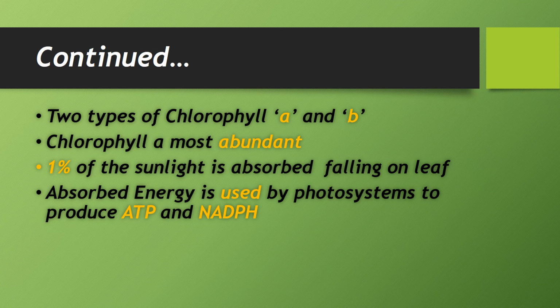Two types of chlorophyll, chlorophyll A and chlorophyll B, are there in the plants. Chlorophyll A is most abundant, found in the plants. Only 1% of sunlight falling on the leaf is absorbed. Absorbed energy is used by photosystems to produce ATP and NADPH, nicotinamide adenine dinucleotide phosphate. This is another product.